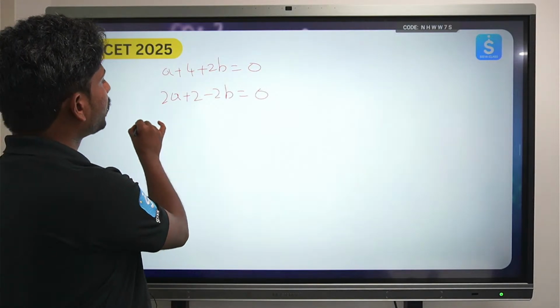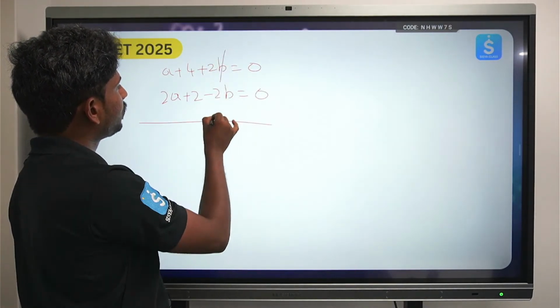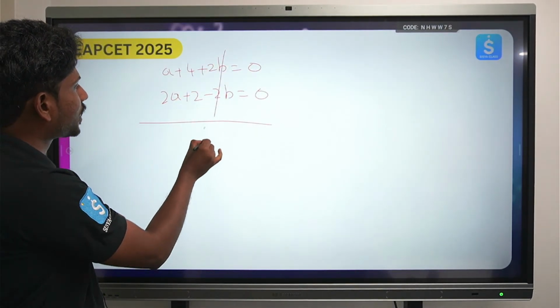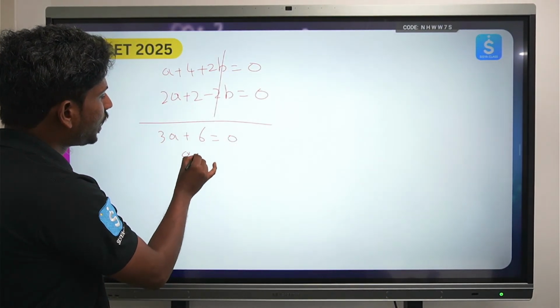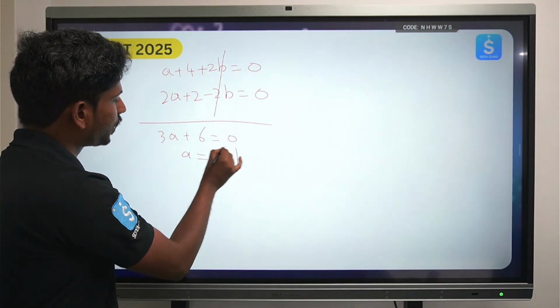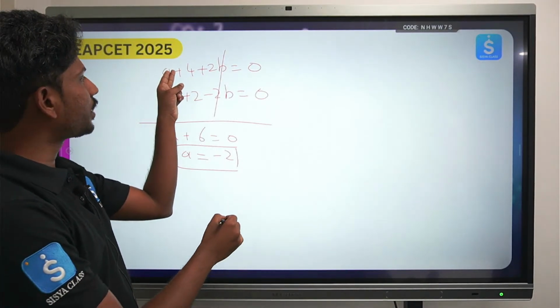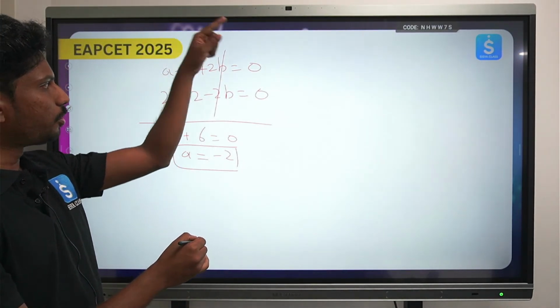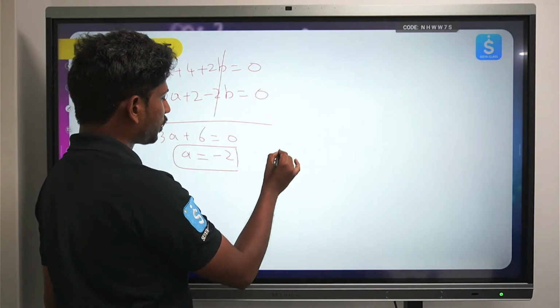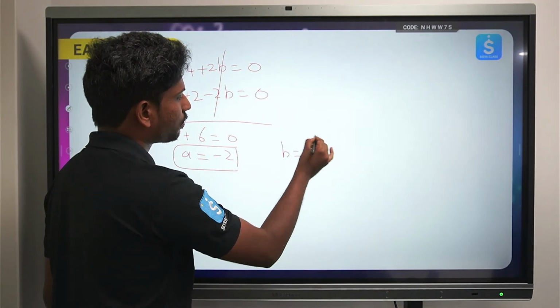Here you can directly add them, the 2B terms cancel, and 4 plus 2 is 6, A plus 2A is 3A. So 3A plus 6 equals 6, and A is equal to minus 2. Okay, we have A equals minus 2. Similarly, once you substitute A equals minus 2 plus 4, which will be 2, and the 2 when it jumps over will be minus 2. So the value of B will be equal to minus 1. Is it?